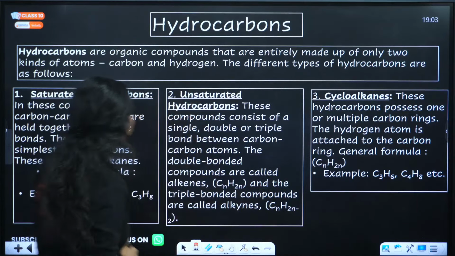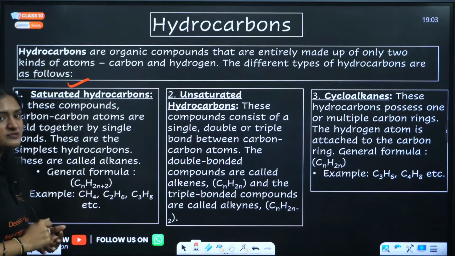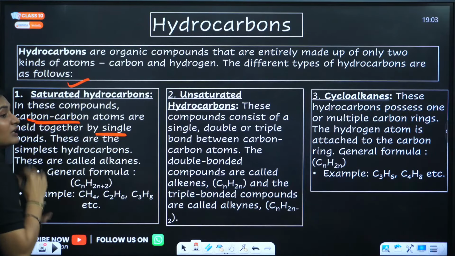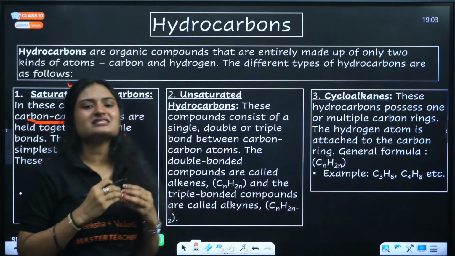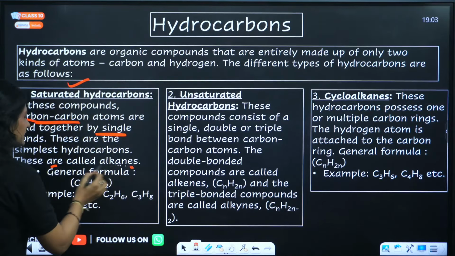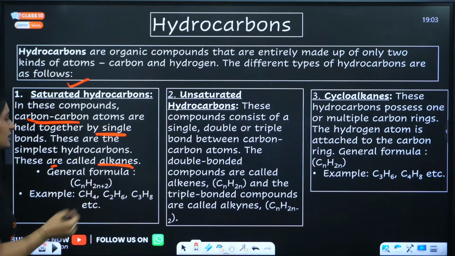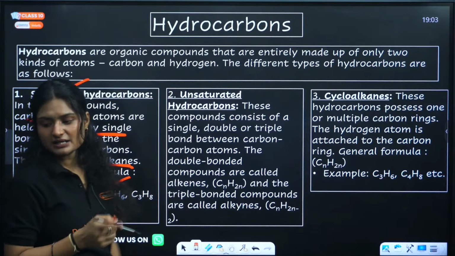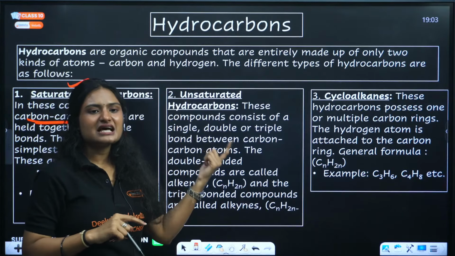Saturated hydrocarbons are those hydrocarbons which have carbon-carbon single bonds. All the carbon-carbon bonds are single in saturated hydrocarbons. For example, alkanes. And what is the general formula of alkane? The general formula is CnH2n+2. Then you have unsaturated hydrocarbons.